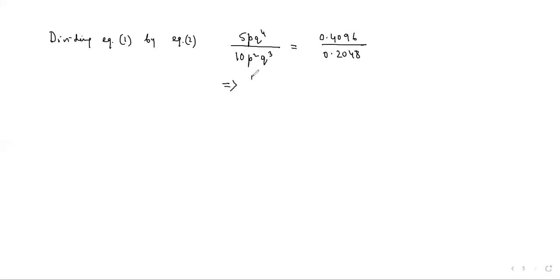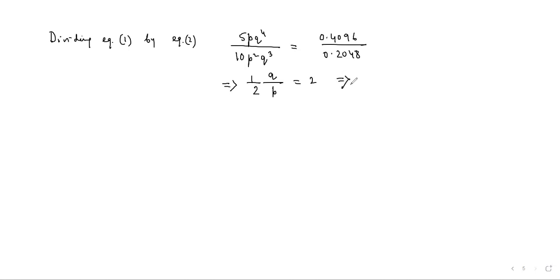So we have half, and this is q, this is p, and that is 0.4096 by 0.2048. Let me find out how much it is coming. It is coming as 2.